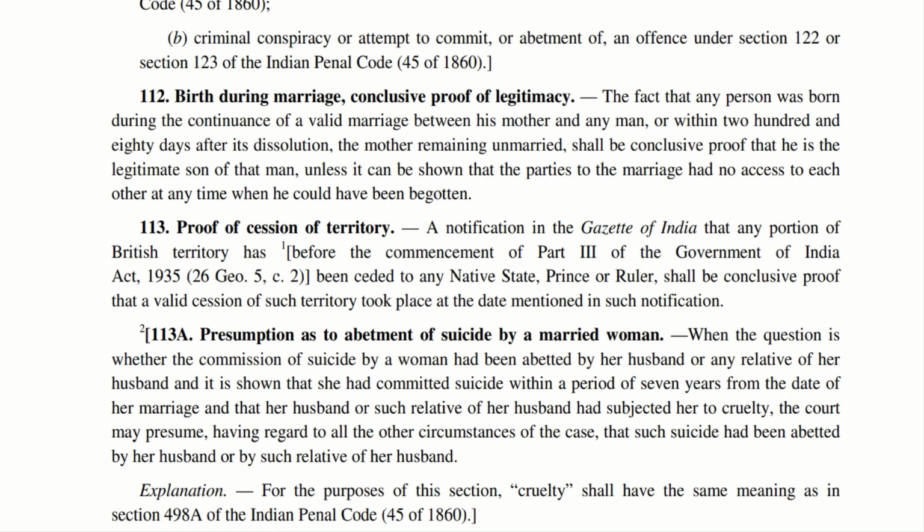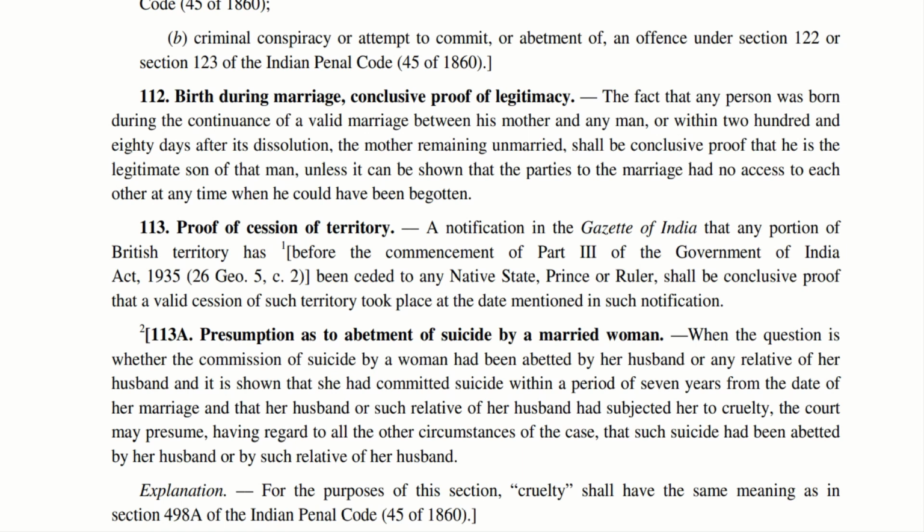So from the date of dissolution of marriage, within 280 days, if a child is born and the mother is also remaining unmarried during this 280 days, then in that case the child born is legitimate and it shall be a conclusive proof that this child is the legitimate son of that man, unless it is shown that the parties to the marriage had no access to each other at that time when he could have been begotten.